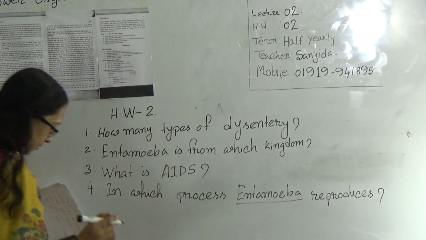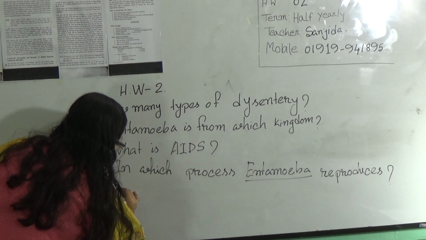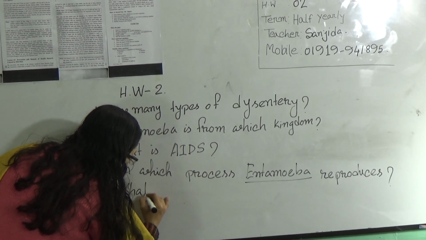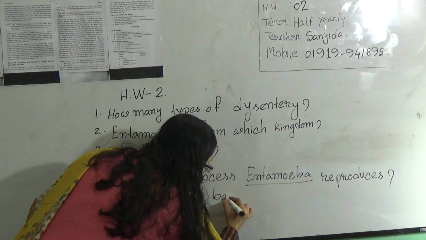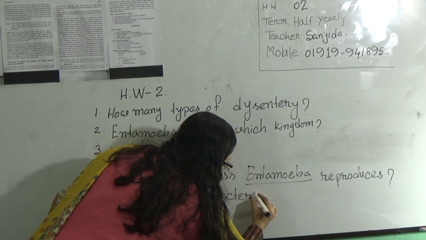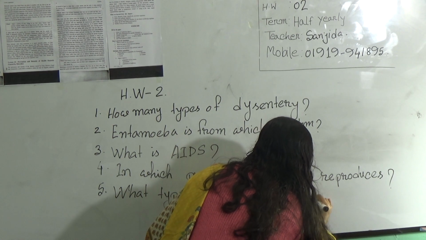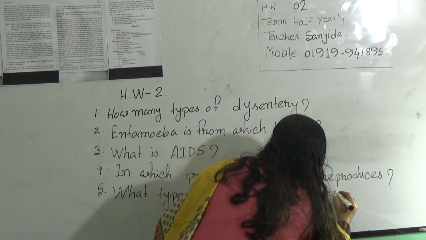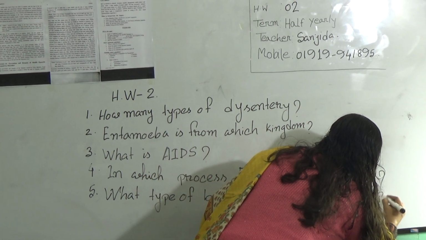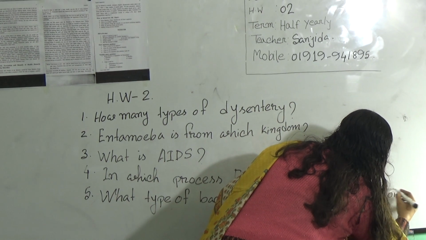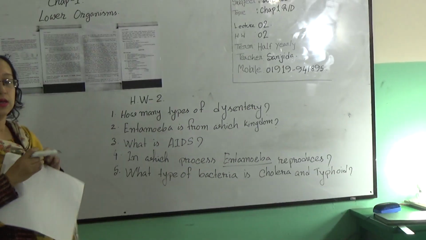And number 5, what type of bacteria are cholera and typhoid?